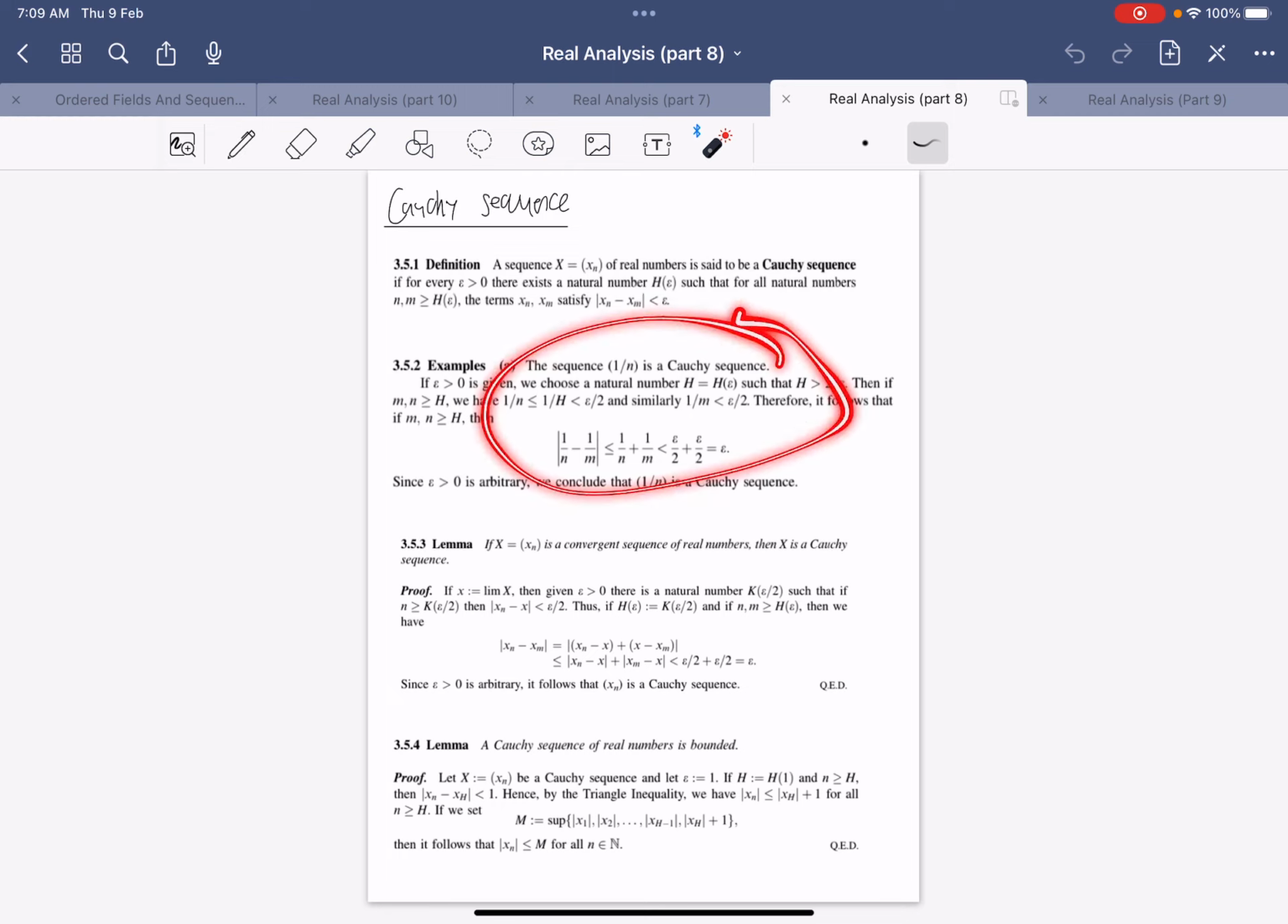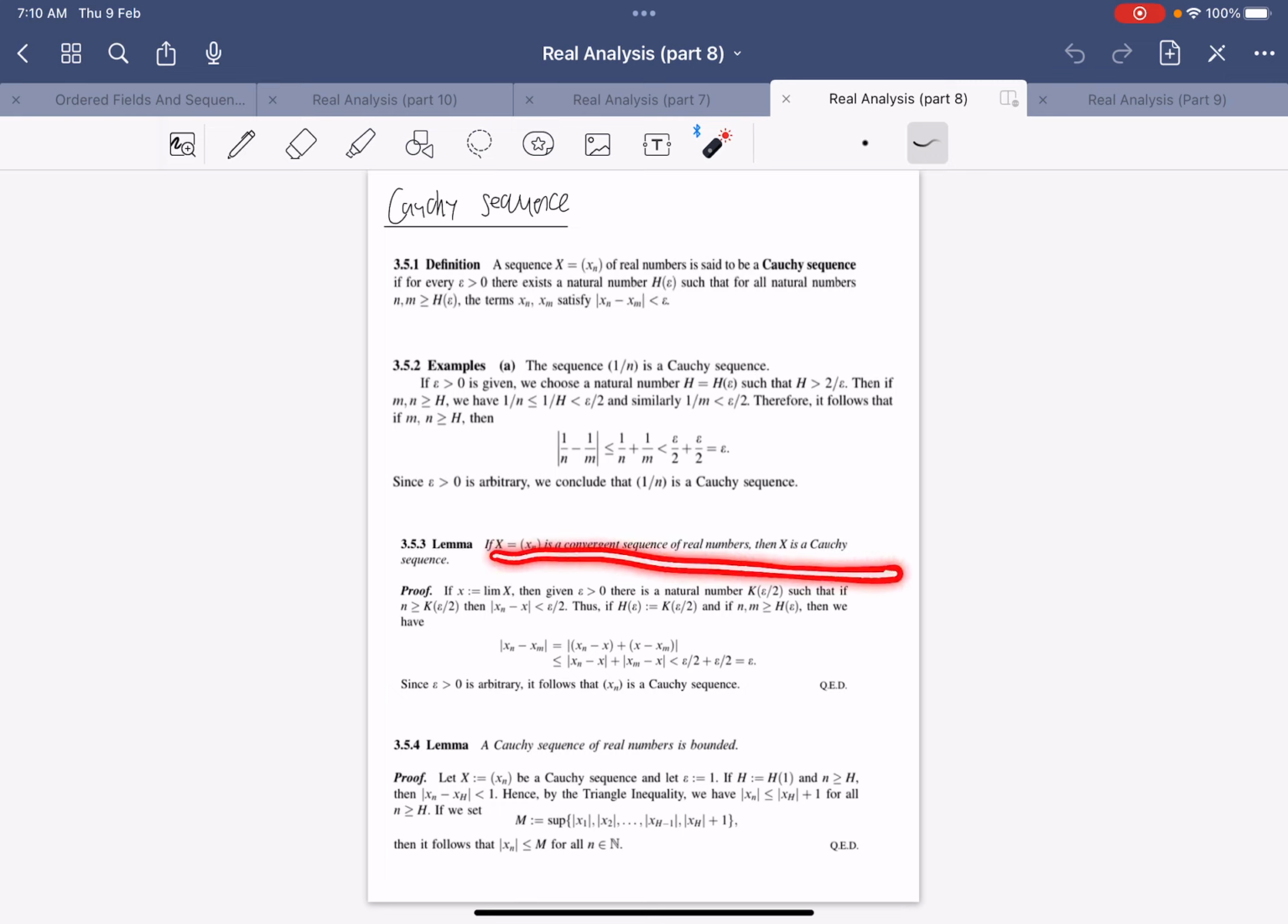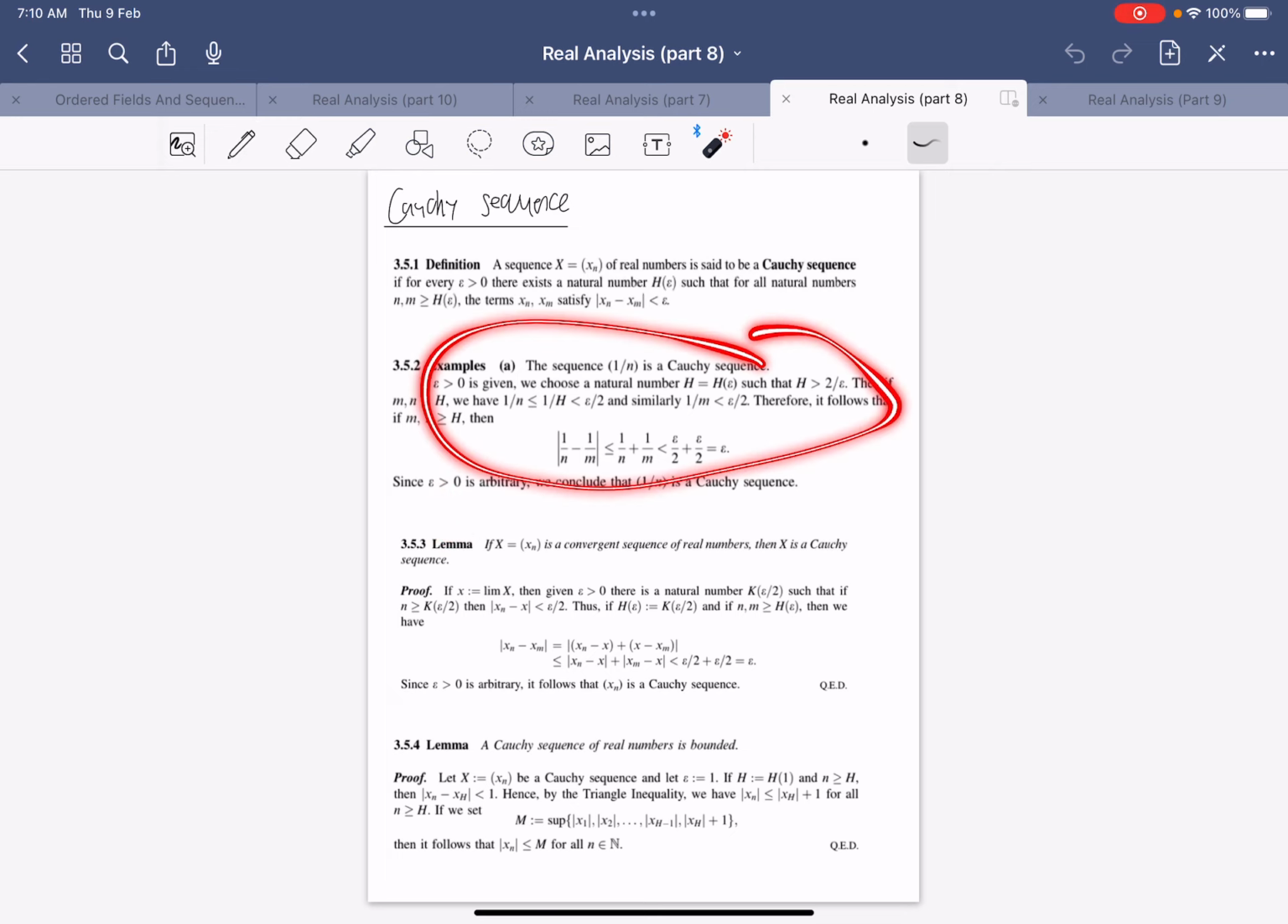But if you're given a sequence such as 1 over n that converges, then of course it must be Cauchy. So we have that lemma over here, but we can first show an example that this sequence is Cauchy. Let's say we have 1 over n, then we just need to find a number larger than 2 over epsilon, so that 1 over n is less than epsilon over 2 and 1 over m is also less than epsilon over 2. So when you subtract them, you can use the triangle inequality to make it into addition, and this will show that it's less than epsilon. And so this concludes that 1 over n is a Cauchy sequence.